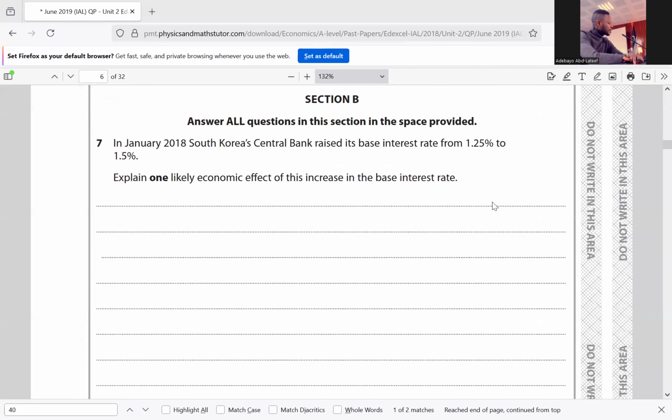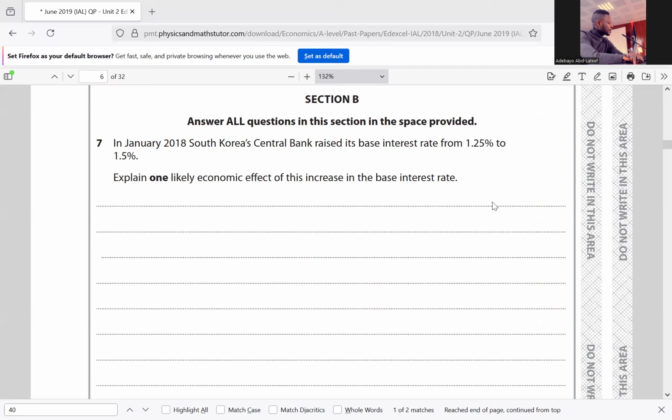For question 7, they said in January 2018, Korea's central bank raised its base interest rate from 1.25 to 1.5. That's an increase. Explain one likely economic effect of this increase in the base interest rate. First, what is the base interest rate? The base rate is the rate which the central bank of a given economy charges to lend commercial banks money. That is what the base rate is.